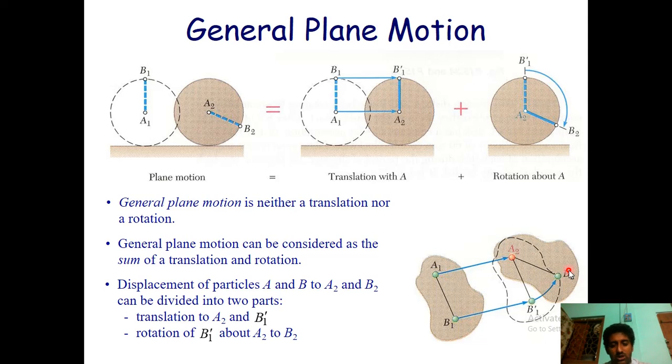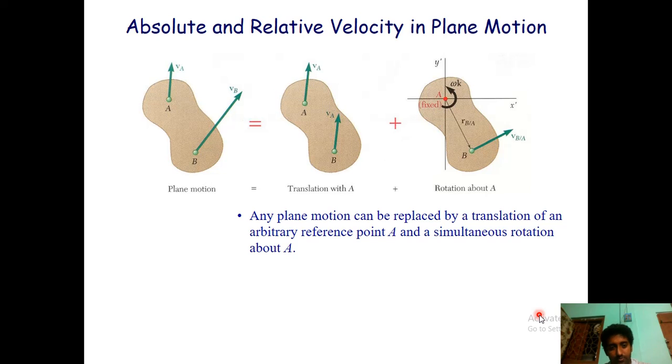So this is what you can do. Here it is having translation motion, or linear motion, as well as a rotational motion also. That's it. Now, absolute and relative velocity in plane motion.